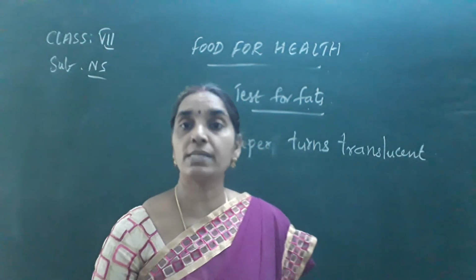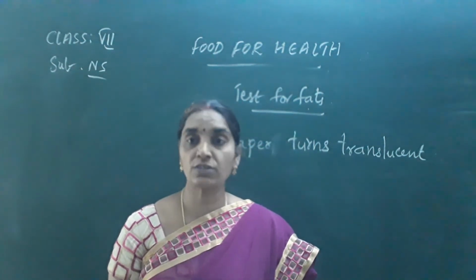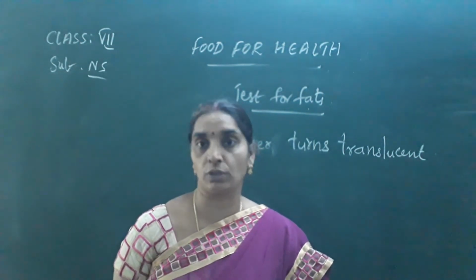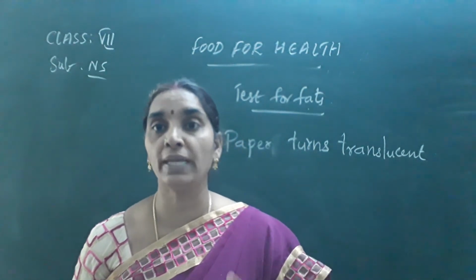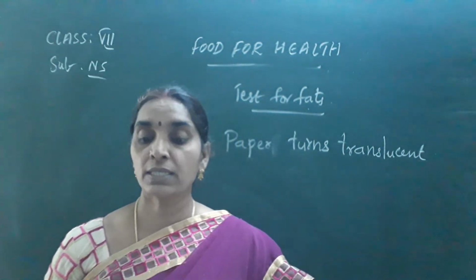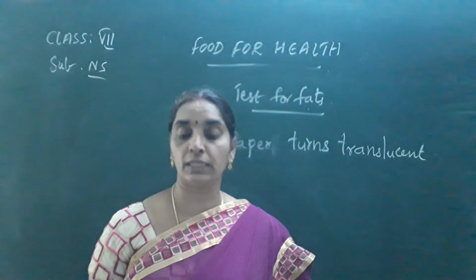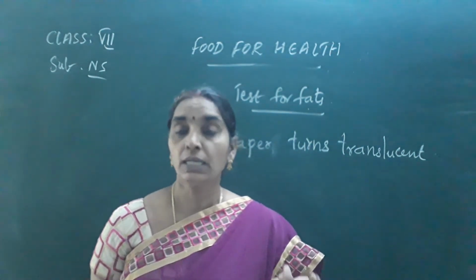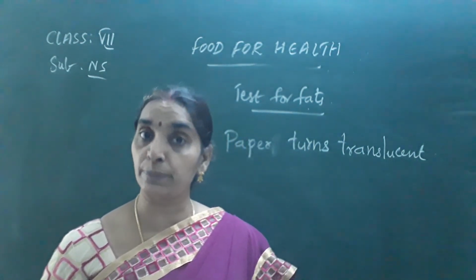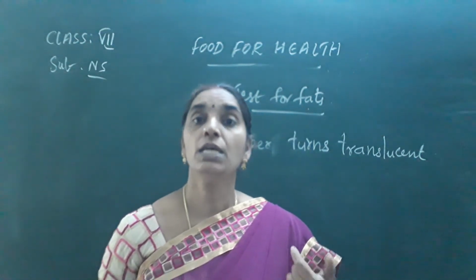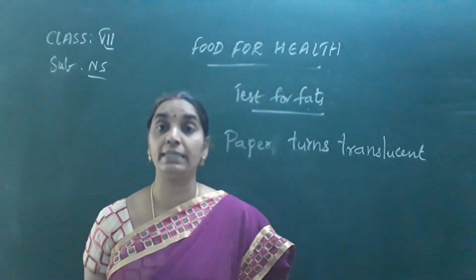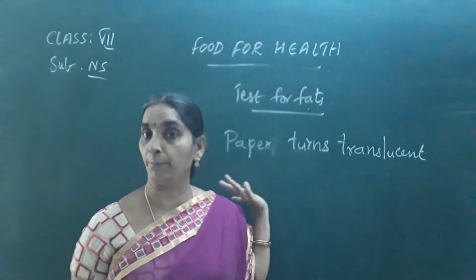Okay, so how is it? To confirm the presence of fat in a given substance, we need a piece of paper and a ceramic mortar. Ceramic mortar is used to make the sample into a fine powder. The experiment here is given with groundnuts. You know very well that groundnuts contain proteins and fats, I told you earlier. To prove that the groundnuts contain fats in them, we can do this simple test.